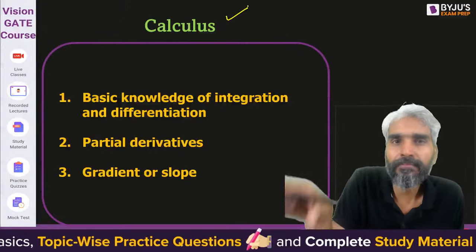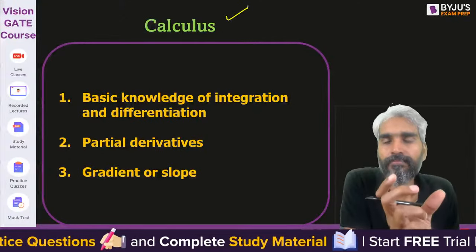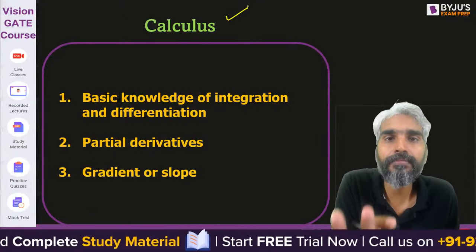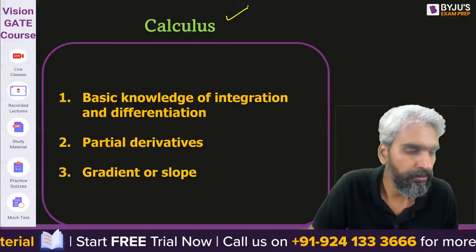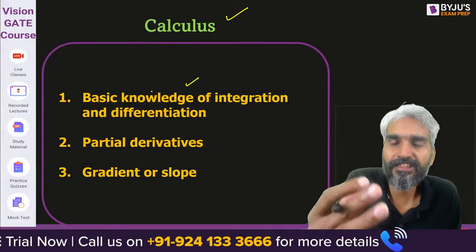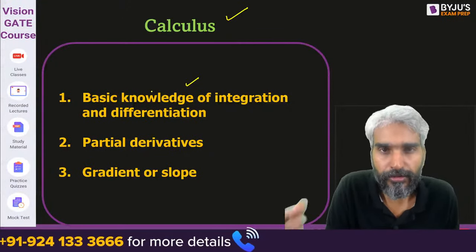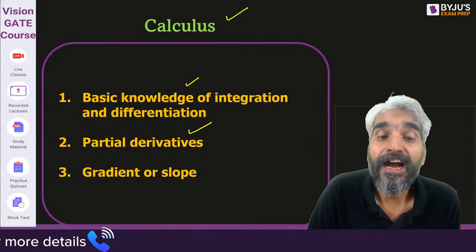When there are multiple variables, you need to understand how the outcome will vary with the variation of each individual variable. So how do we perform integration or differentiation of a function with multiple variables? You need to understand the concept of partial derivation.